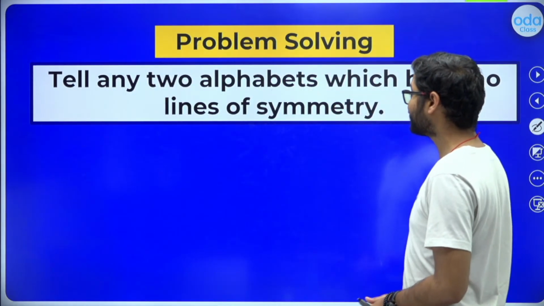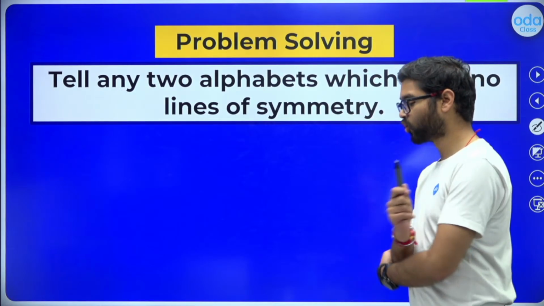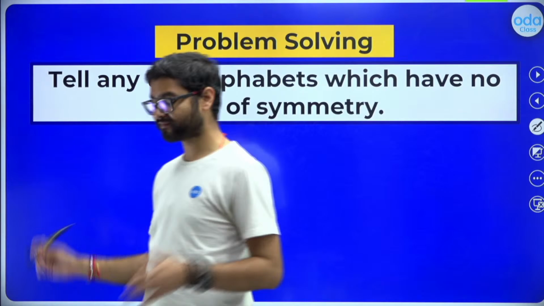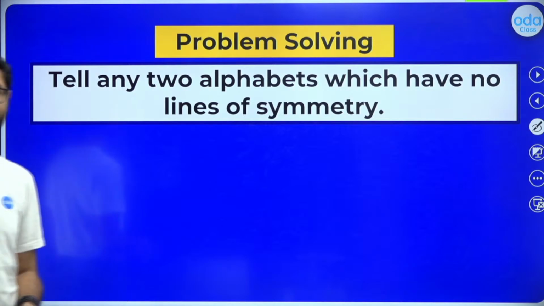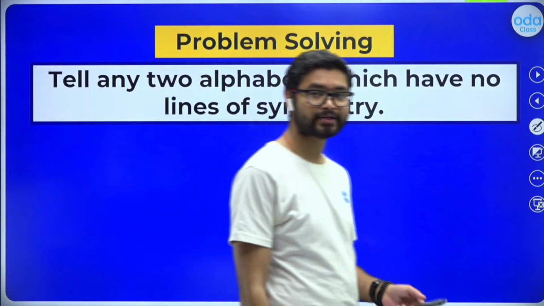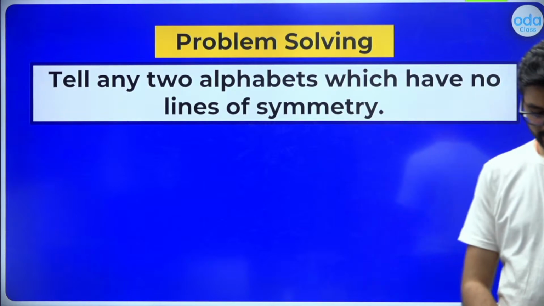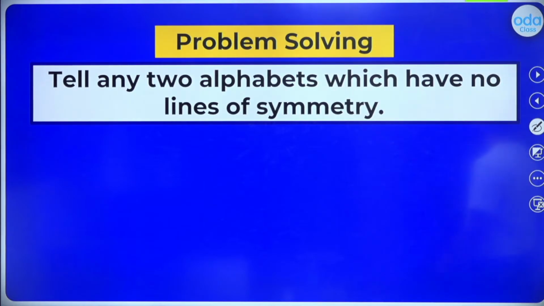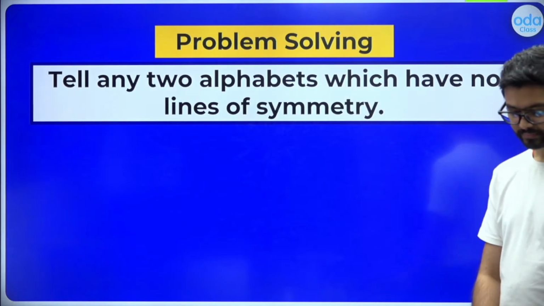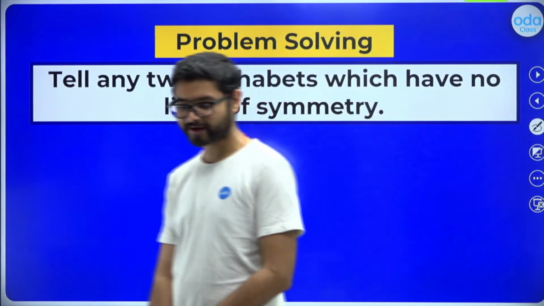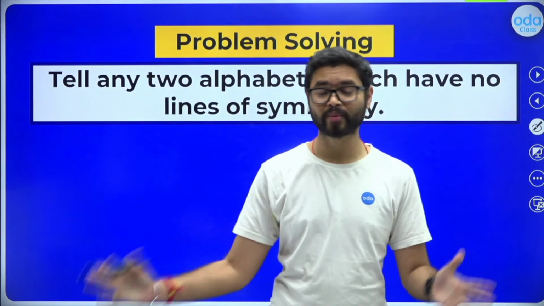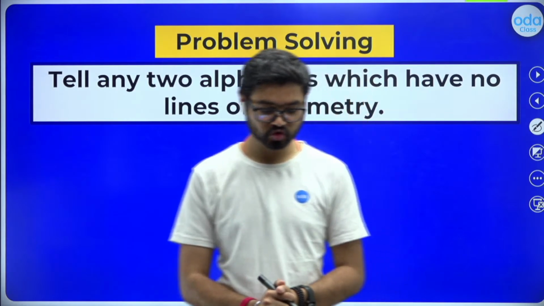Can you tell me, guys? Tell any two alphabets which have no lines of symmetry. We have so many alphabets. So can you tell me any two alphabets which have no line of symmetry? Come on, think about this. There are actually so many alphabets.